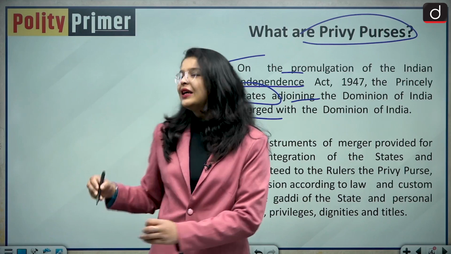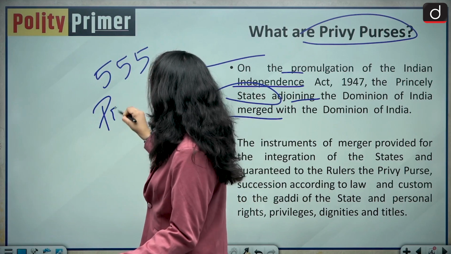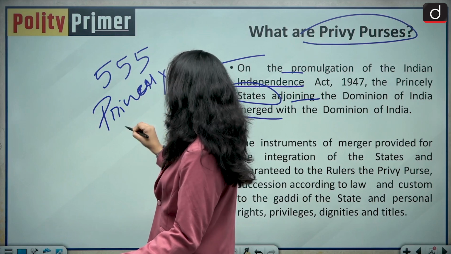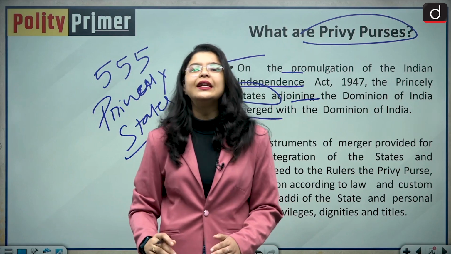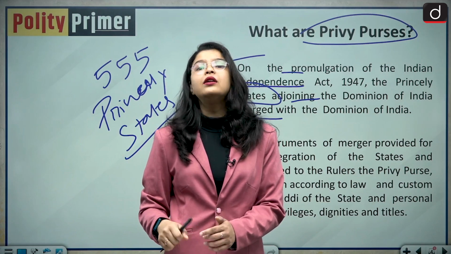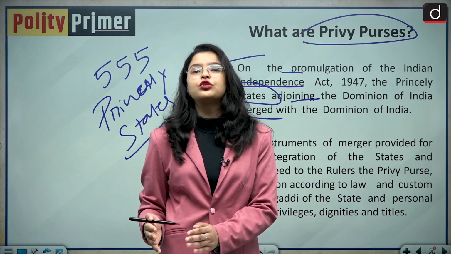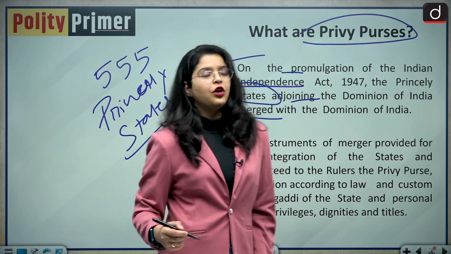As you all are aware, there were 555 princely states. When we got our independence, we asked them to sign the instrument of accession, and after the enactment of the Constitution of India, they were finally integrated with the Dominion of India.